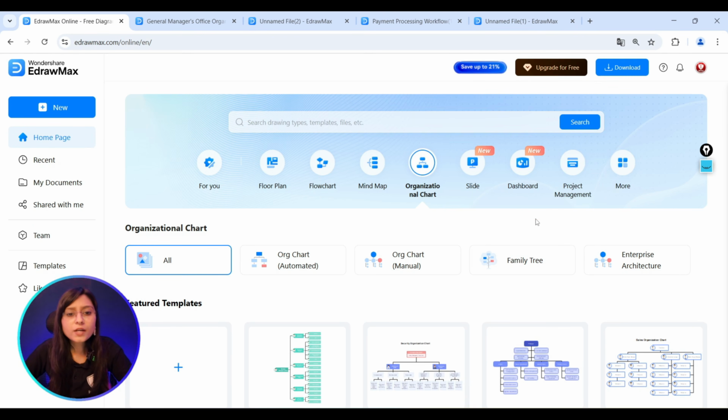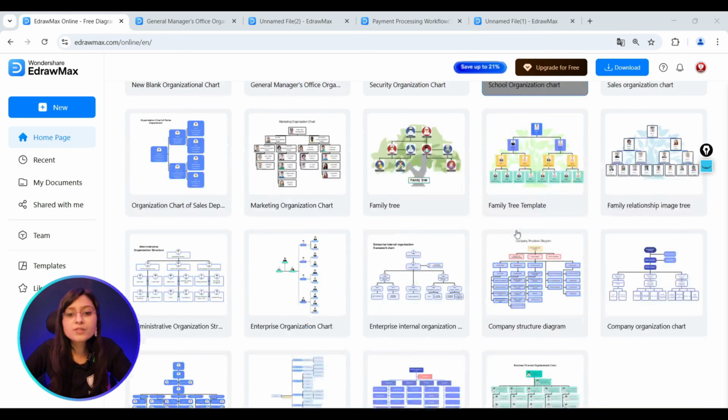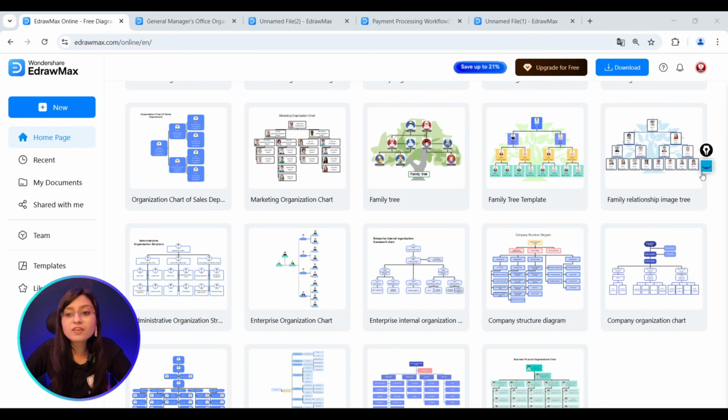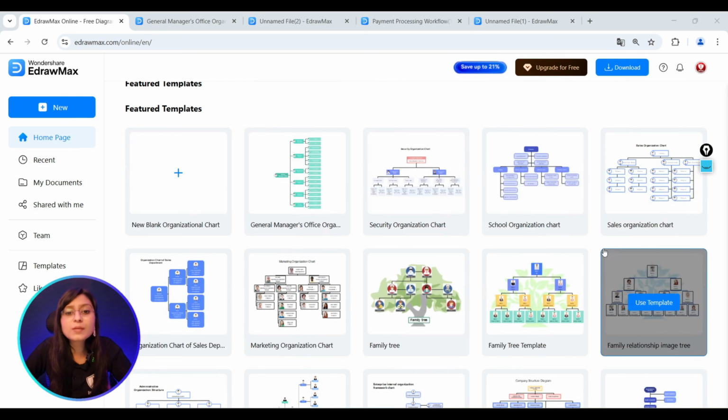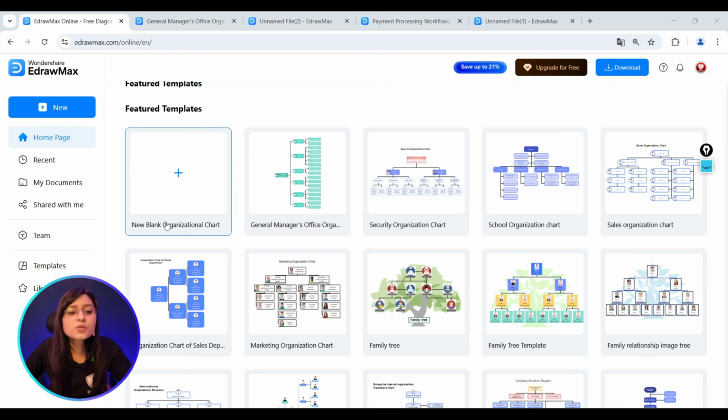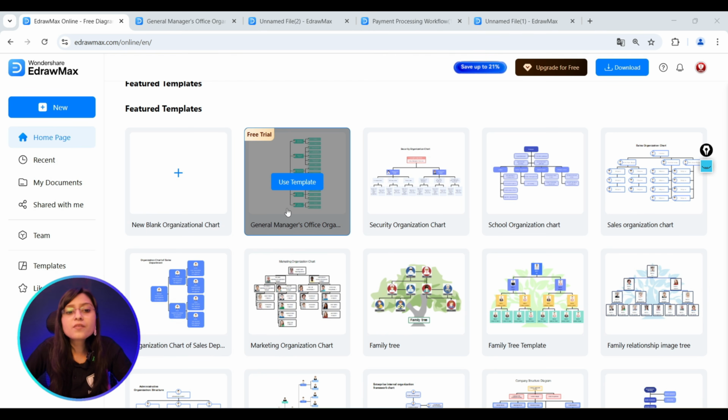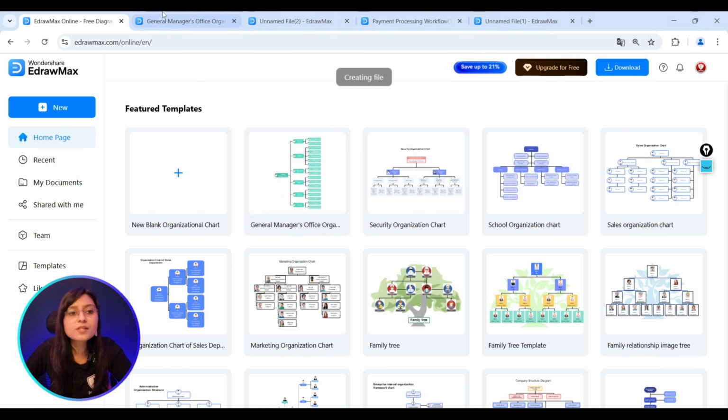We have seen a lot about the flow chart. Now let's talk about the organizational chart, because many times in the corporate world you have to create various organization-related charts. There are various templates provided here. You can create a family tree. You can create an organizational chart for sales purposes, for the enterprise, for the company structure diagram. There are various templates already provided here. So let us create a chart for the general manager office organizational team. Let me just create and use this template.